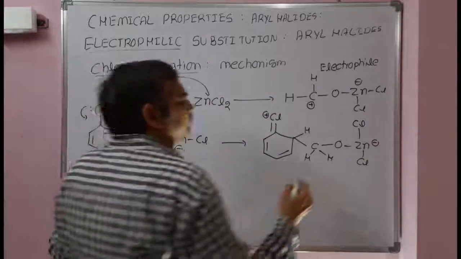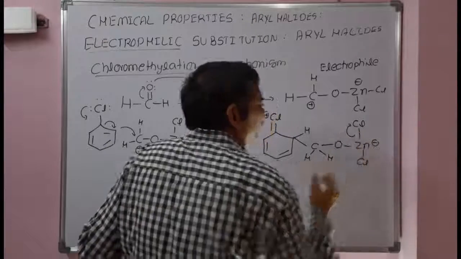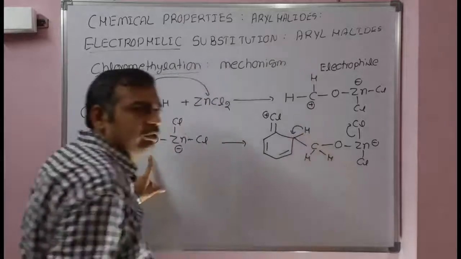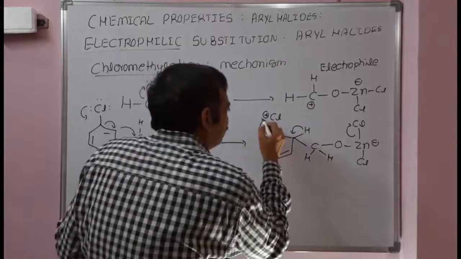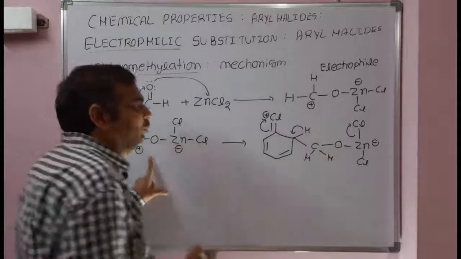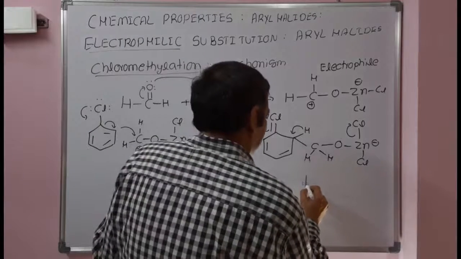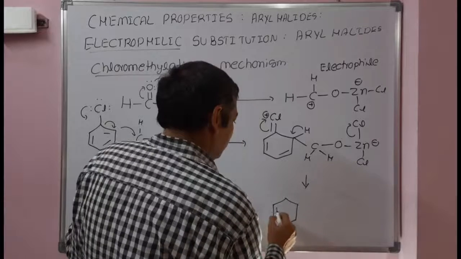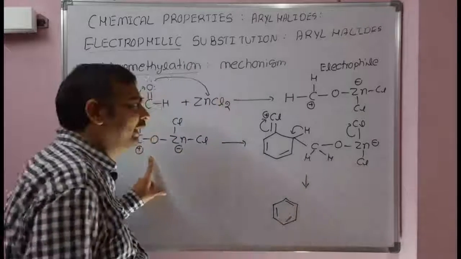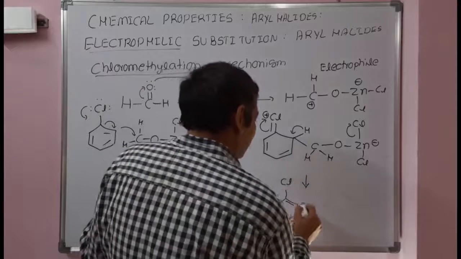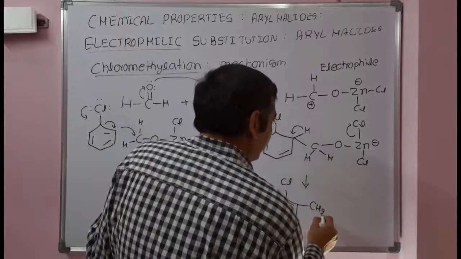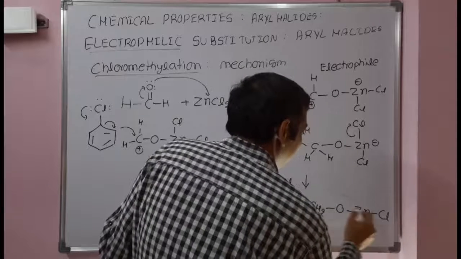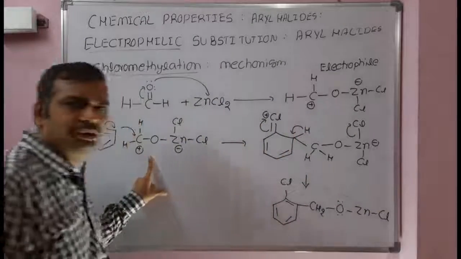So after that, chloride ion will be eliminated from the zinc, that will abstract a proton at the ortho position and then shift electrons towards chlorine to regain the aromaticity. Then see what is happening here. The product obtained here is chlorobenzene with aromaticity regained, and here it is CH2, O, Zn, Cl, right? There is a lone pair of electrons on oxygen.